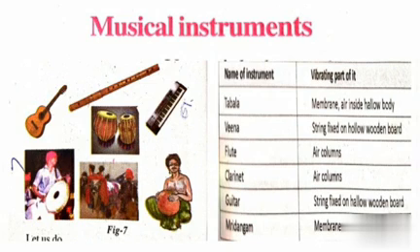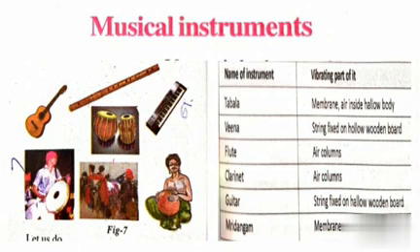So tabla, flute, harmonium, and guitar are all musical instruments, and these different types of musical instruments produce different types of sounds. But it is easy for us to identify which sound is coming from which instrument. How do they produce the sound? These instruments produce sound due to vibrations.